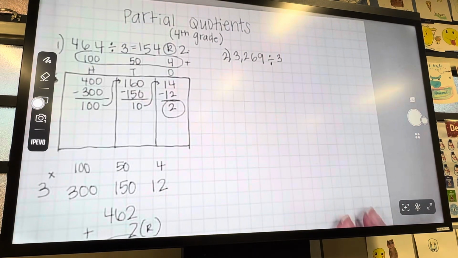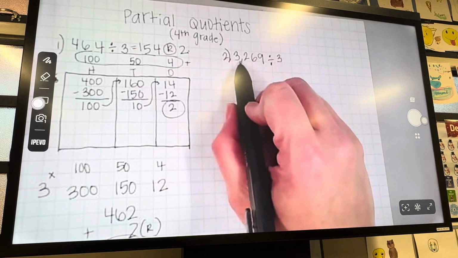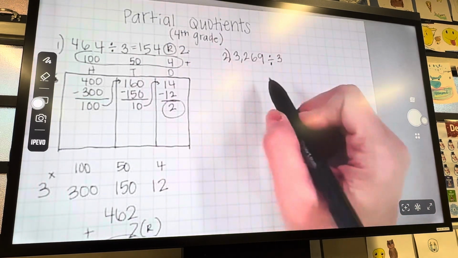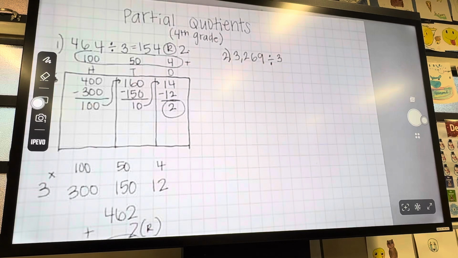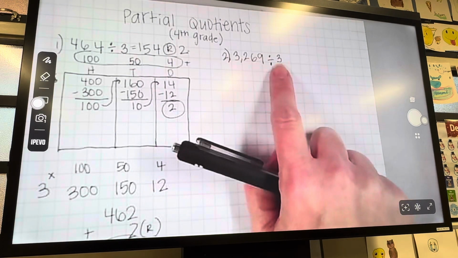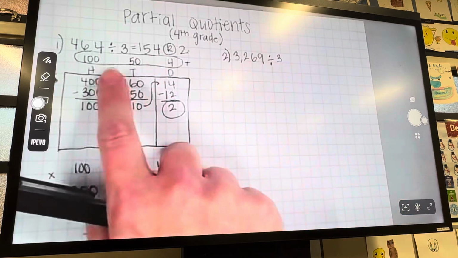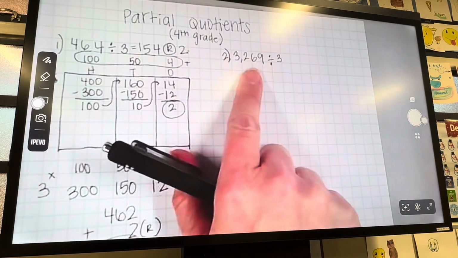Now let's go to the second one. We have 3,269 divided by 3. The 4th grade standard is that students can divide 3 and 4 digit numbers by a 1-digit divisor. Okay, so they're only going to see 3-digit numbers and 4-digit numbers.